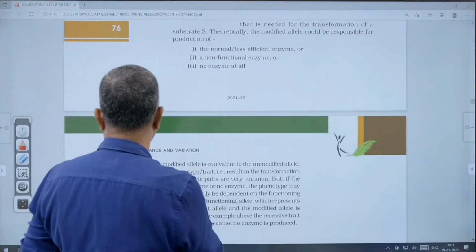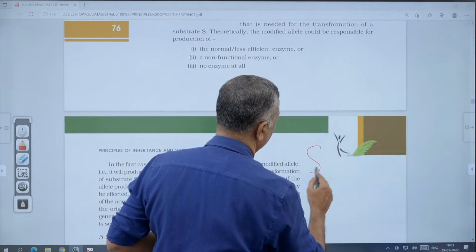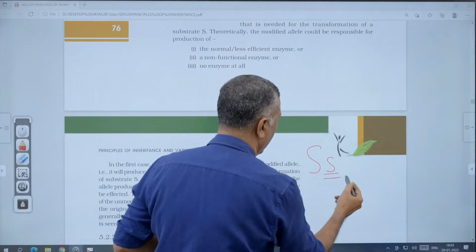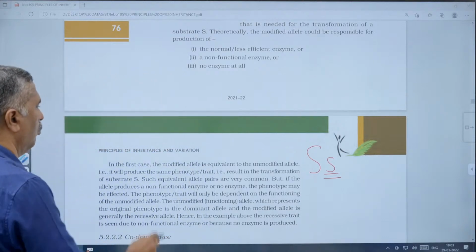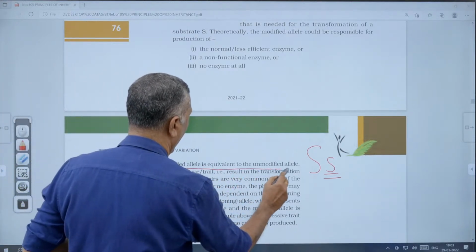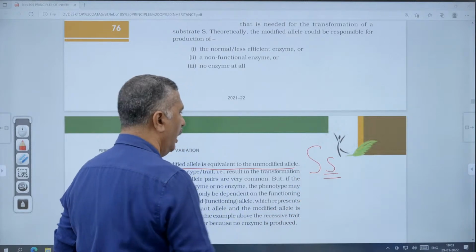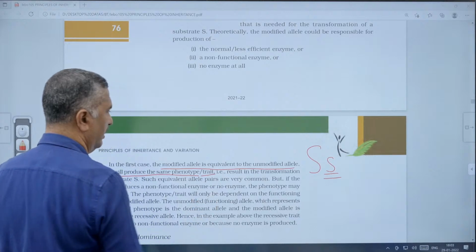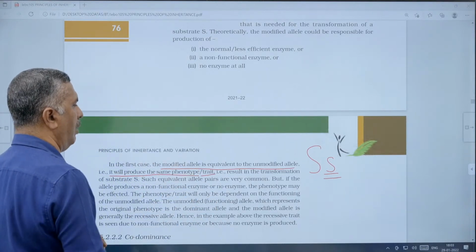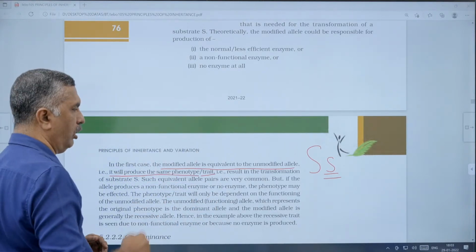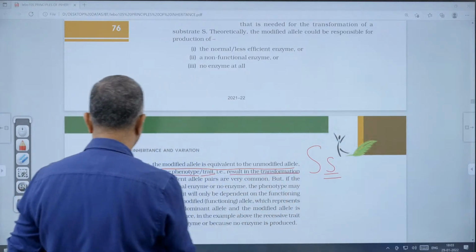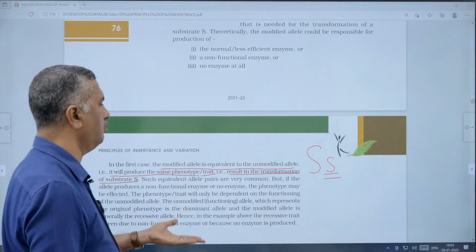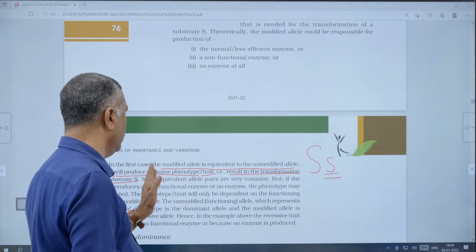Which allele is modified? That is in the case of capital S and small s. This allele is modified: capital S will be modified to small s. The modified allele is equivalent to the unmodified allele. It will produce the same phenotype or trait, meaning normal enzyme action, production of normal enzyme, that will result in the transformation of substrate S, enzyme, substrate to product. Substrate and product, that will be the enzyme action.